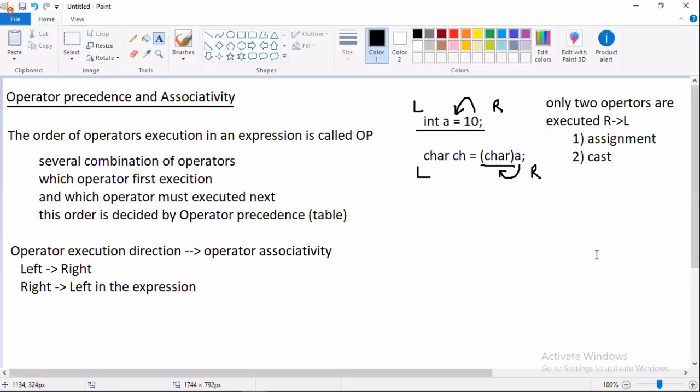Now you may ask a question: sir, you didn't include the cast operator, so how can I say cast is an operator? It's only brackets, right? The symbol and data type are considered as a cast. It comes under brackets. So the bracket with the data type is also considered as an operator. No need to worry, because it's performing a conversion operation. Okay, assignment and cast operators, two operators are executed right to left.